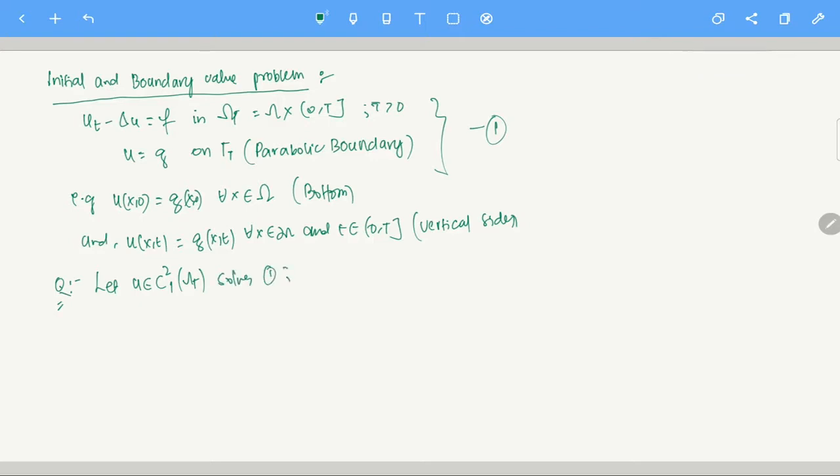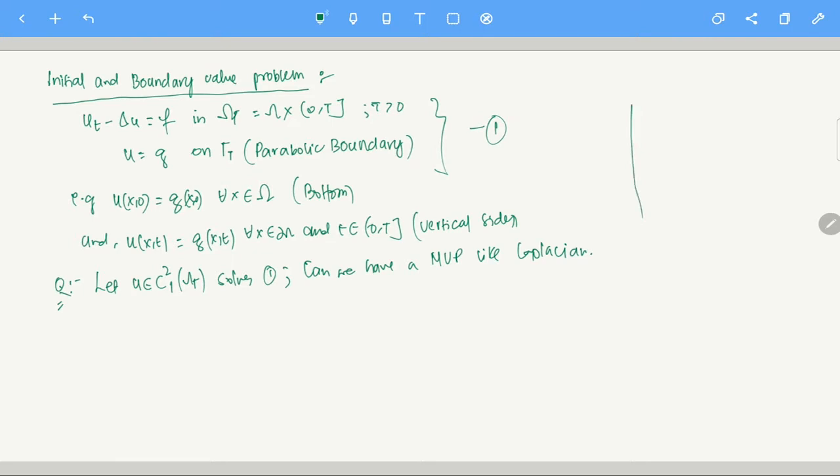Now, can we have a mean value property like for the Laplacian? That's the question.